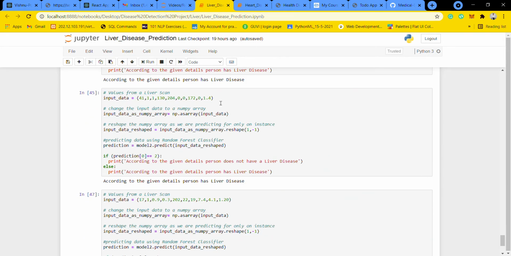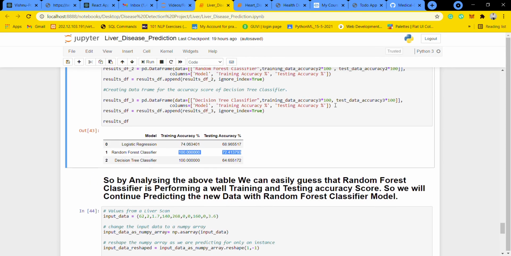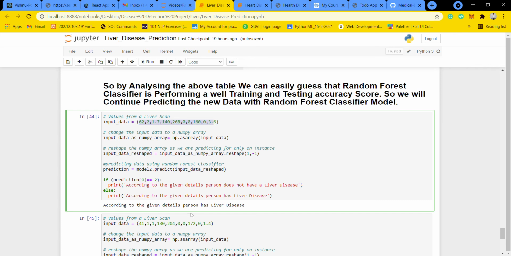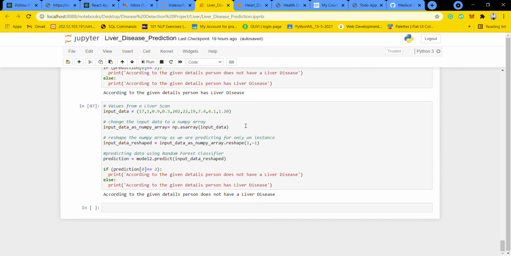Now I predicted on the data from this dataset using the random forest classifier. It is also predicting correctly. As you can see, the results are the same as what we already saw in the web app. And for that web app I used Flask development.